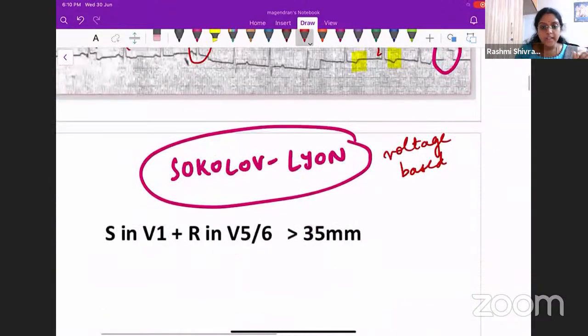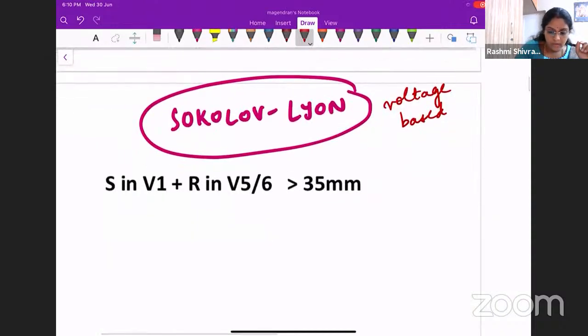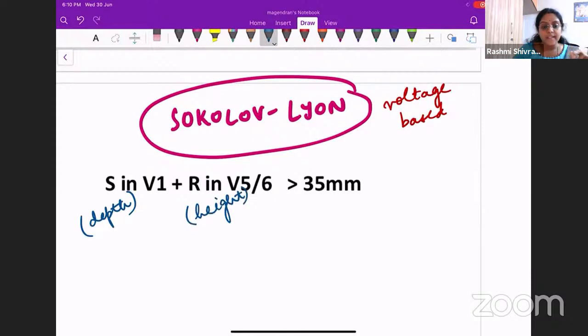Okay, so to say that the patient is having a left ventricular hypertrophy, the depth of S in V1 plus the height of the R wave in V5 or V6 should be more than or equal to 35 millimeter. Okay, this is the most commonly used. So the depth of S wave in V1 plus the height of the R wave in V5 or V6 should be more than or equal to 35 millimeter. Then you would say that this patient is having a left ventricular hypertrophy.